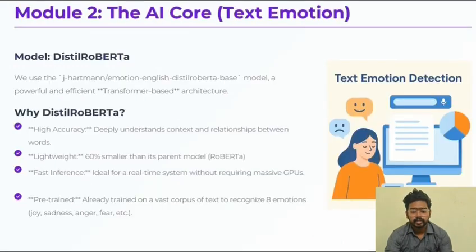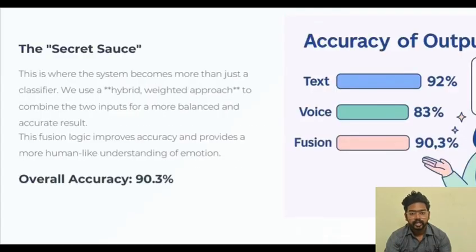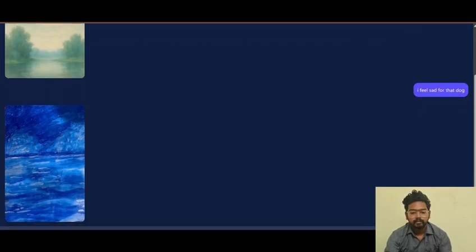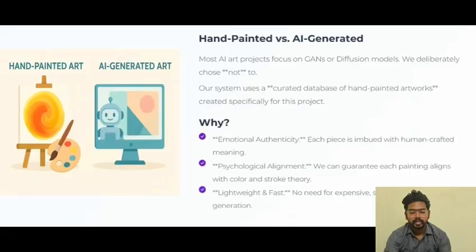For text analysis, we use DistilRoBERTa, a fast and efficient transformer model that gives high accuracy in detecting emotions. For voice, we extract acoustic features and classify the emotional tone. Both outputs are then merged using a weighted fusion engine which balances the two inputs and gives a final emotion with around 90% accuracy. Once the emotion is identified, the system maps it to a hand-painted artwork from our current database. This approach ensures that art feels authentic, emotionally aligned, and quick to generate.